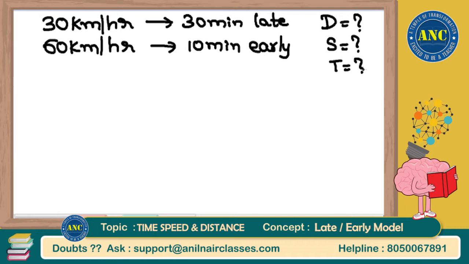Listen carefully, sir. Everyone listen carefully. I will explain the question in the way you understand, which I also explained yesterday. First day I am traveling at a speed of 30 kilometers per hour. I will reach my office 30 minutes late. But if I go late to my office, I will get scolding from my boss. So I decided that second day I should not be late. So I traveled at a speed of 60 kilometers per hour. But I reached my office 10 minutes early.